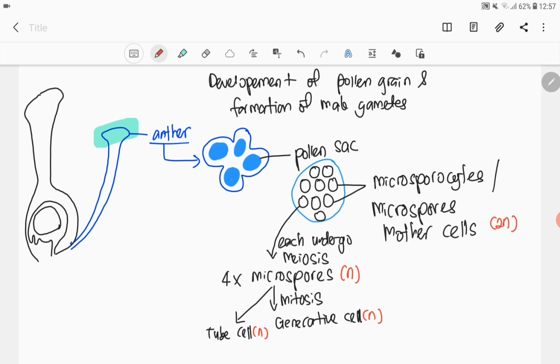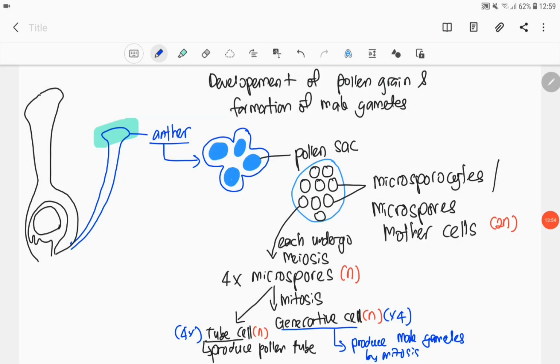Cuma after mitosis has completed, the two daughter cell kita bagi nama berbeza. Satu nama dia tube cell, satu nama lagi adalah generative cell. So setiap satu microspore akan jadi dua. Satu tube, satu generative cell. So since tadi ada 4 microspore, so technically ada 4 tube cell, ada 4 generative cell after mitosis has completed.